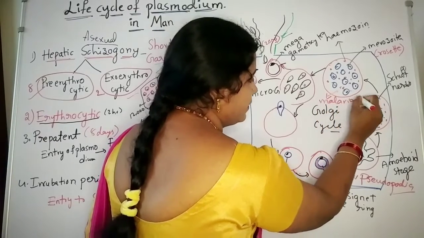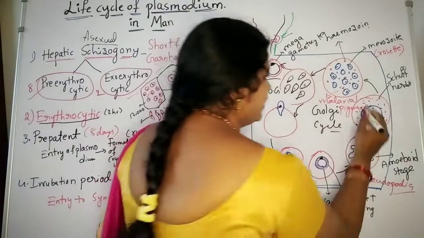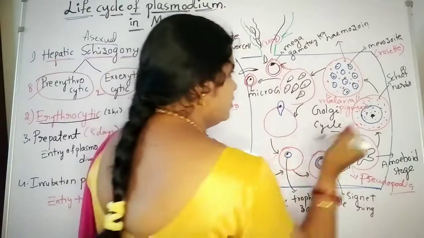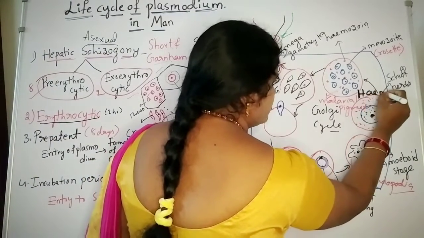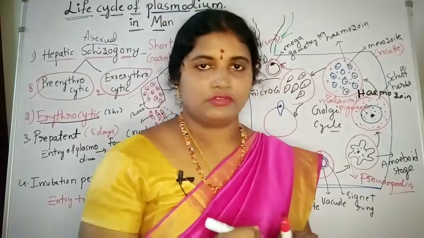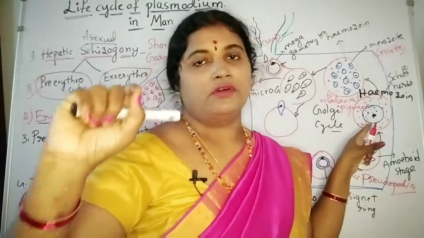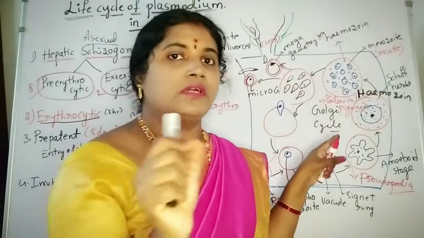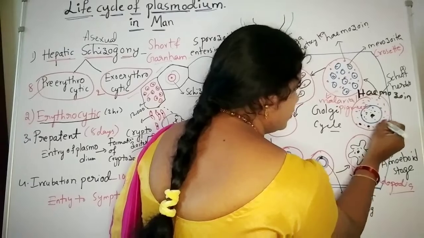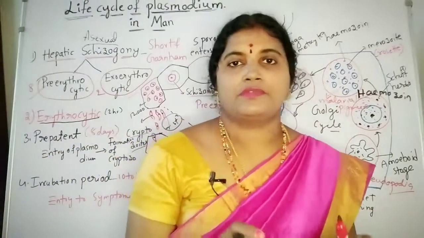What is the name of the malarial pigment? Hemozoin. Okay, hemozoin. And along with the hemozoin, it also shows Schüffner's dots in this stage. Schüffner's dots are round dots. Such dots we call Schüffner's dots. These are all the symptoms of malaria.